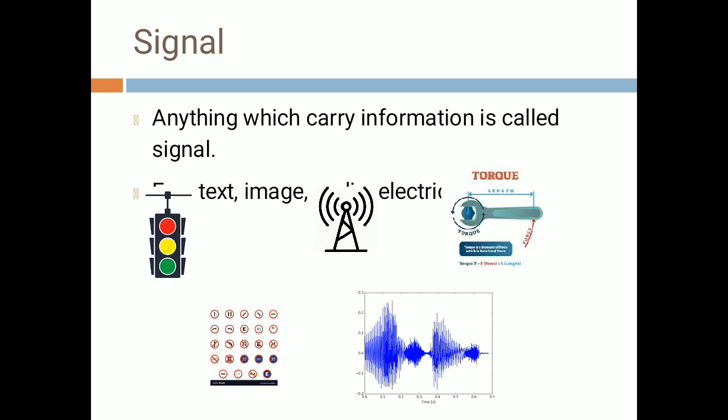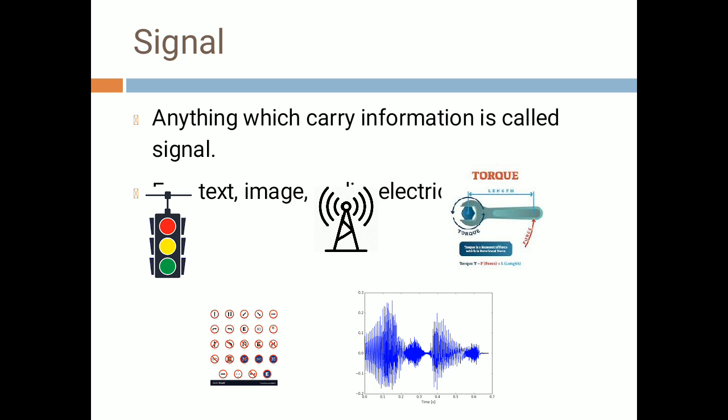It gives you the information that if it is a red light, then you have to stop. If it is a green light, then you can go, and if a yellow light is there, your next signal is ready to be red. Or you can say it is an alert message. So that is a signal which gives you some information.